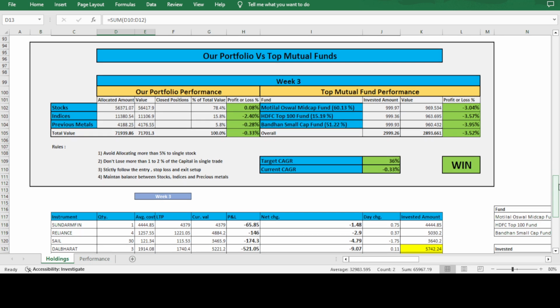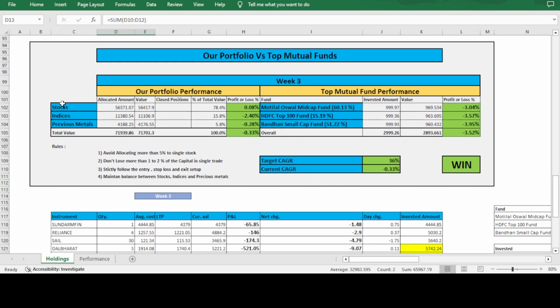Next, in detail, we will see week 3, and the same thing I have put. Our portfolio is currently around 72,000 rupees, almost, not exactly. And the current value is 71,701. So it's like minus 0.3%. We are still negative. And this is the contribution: almost 78% is in stocks, then indices are 15 to 16% almost, and precious metal, that's gold and metal, is around 5.8%.